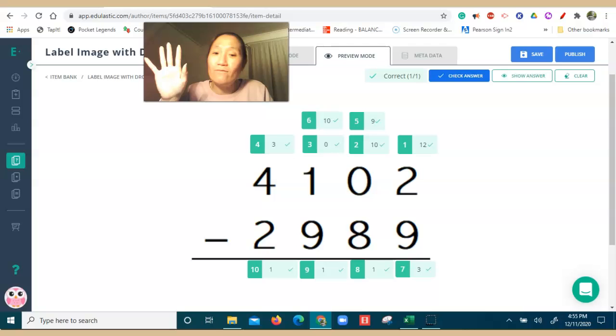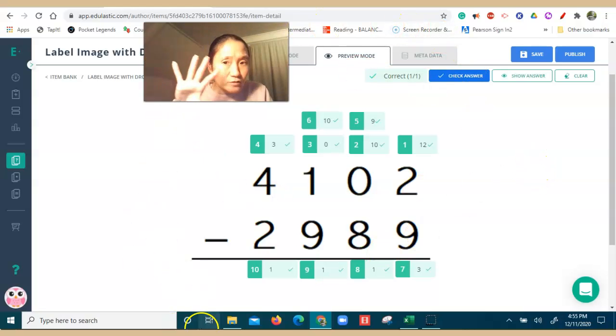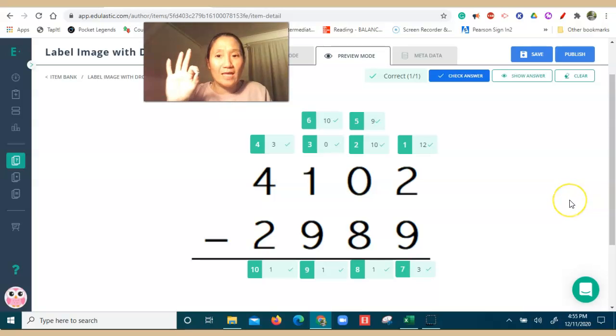Wait till you do every single drop down before you check the answer. Do every single box before you check the answer. The check the answer should be the last thing that you do, not the first or second thing that you do. Okay, if you have questions, concerns, let me know.